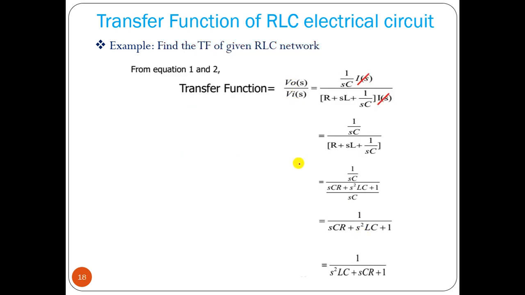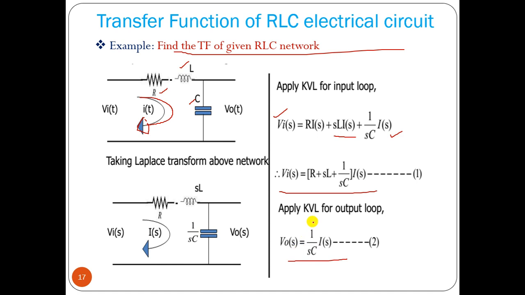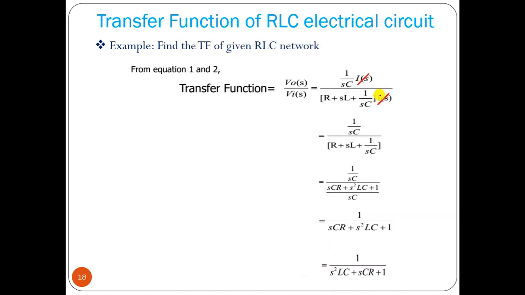Now we can find out V0 by VS. If you put it here, IS will cancel out. Now we will have this factor. So we can add this one, so what we will get is SCR plus S square LC plus 1 by SC. So SC cancels out. So this is the transfer function of that particular system: 1 by S square LC plus SCR plus 1.